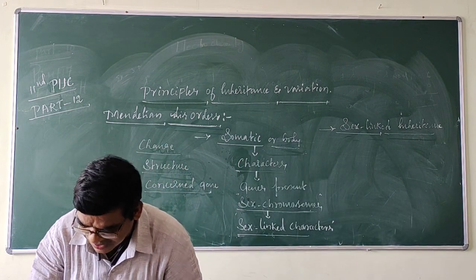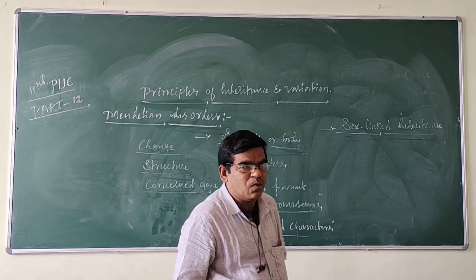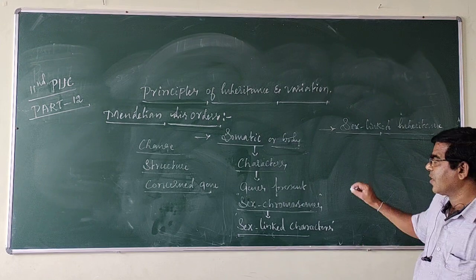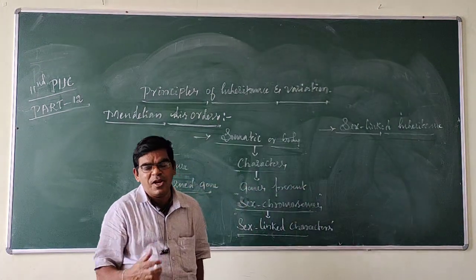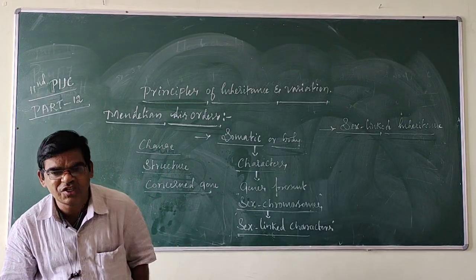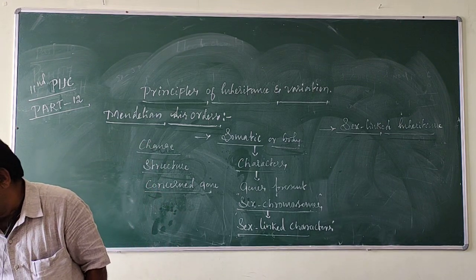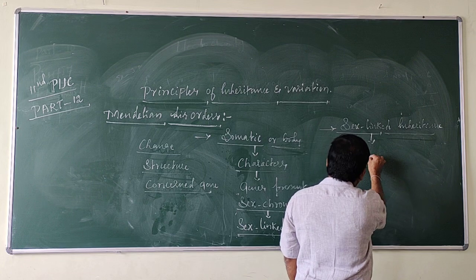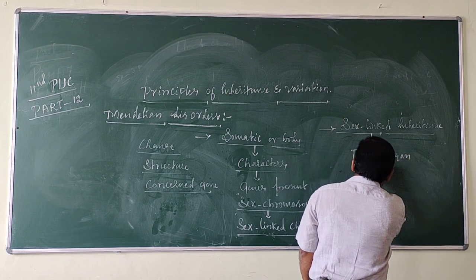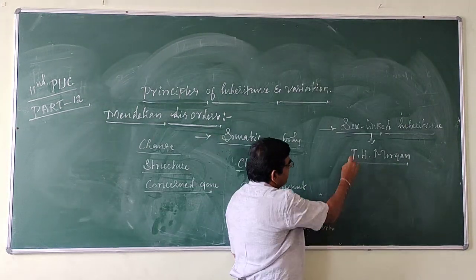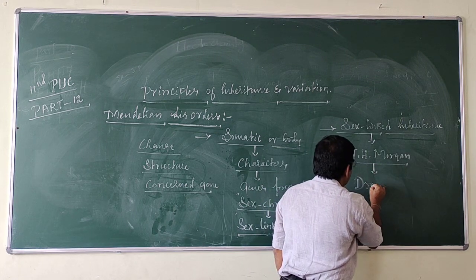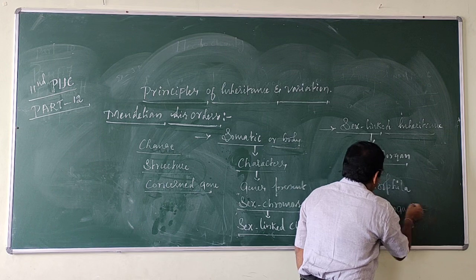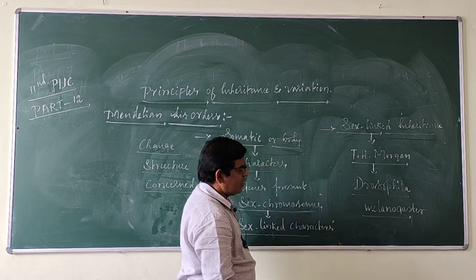Very first, the sex-linked inheritance was discovered by T.H. Morgan in Drosophila melanogaster, and he was awarded the Nobel Prize.